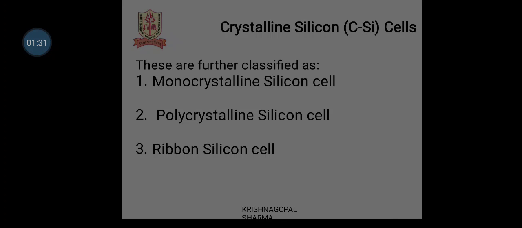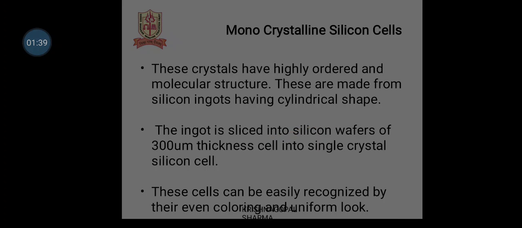Crystalline cells are further classified as monocrystalline silicon cells, polycrystalline silicon cells, and ribbon silicon cells. Monocrystalline silicon cells: these crystals have a highly ordered molecular structure. These are made from silicon ingots having a cylindrical shape. This ingot is sliced into silicon wafers of 300 micron thickness to make single crystalline silicon cells. These cells can be easily recognized by their even coloring and uniform look.